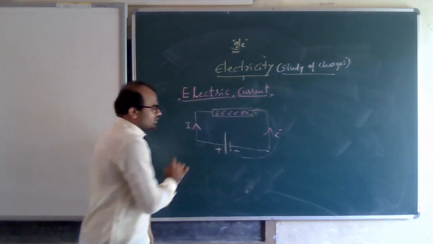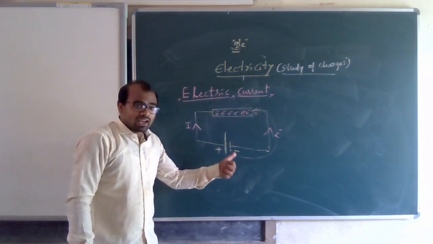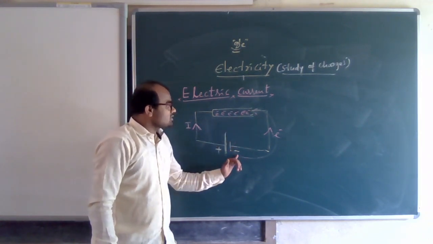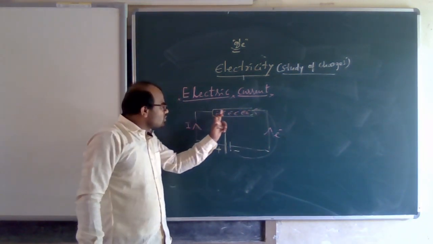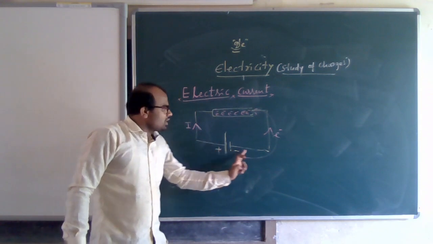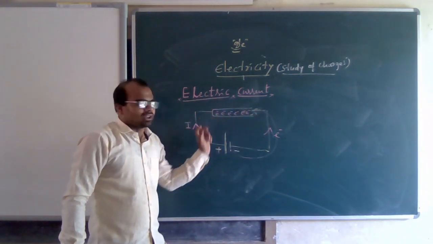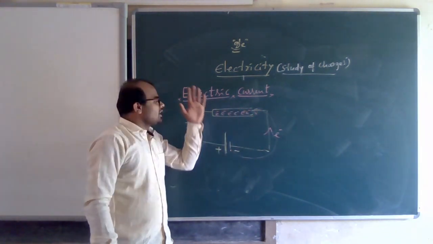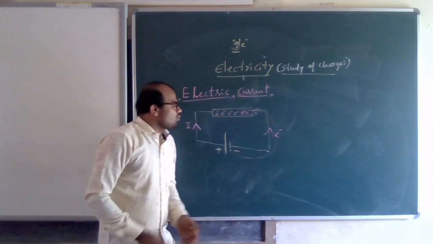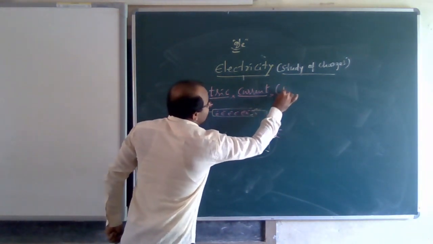As I already explained, there are positive and negative charges, electrons. These electrons will repel the electrons in the conductor. Hence these electrons start moving, so electrons are charges in motion. This conducts electric current. So what is electric current? Electric current is denoted by I.